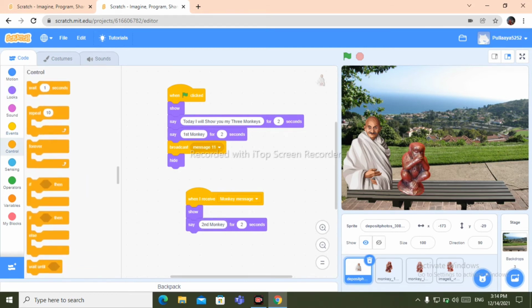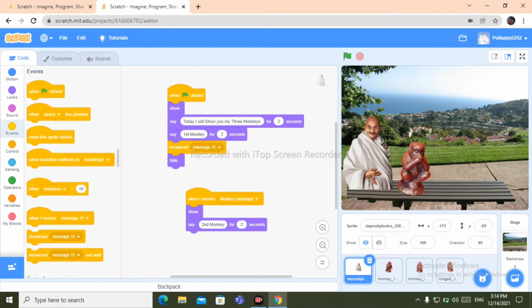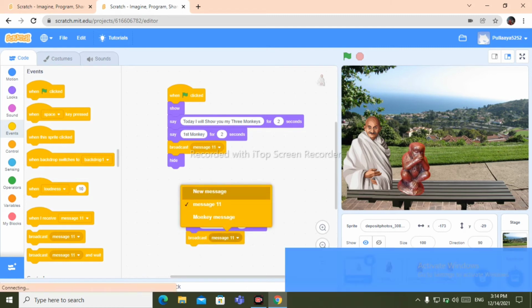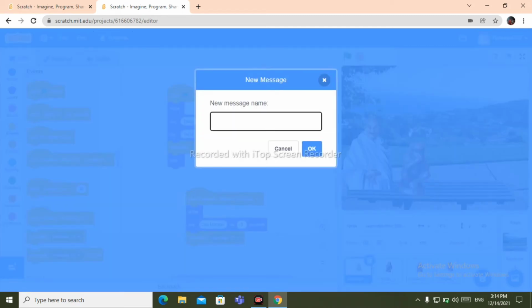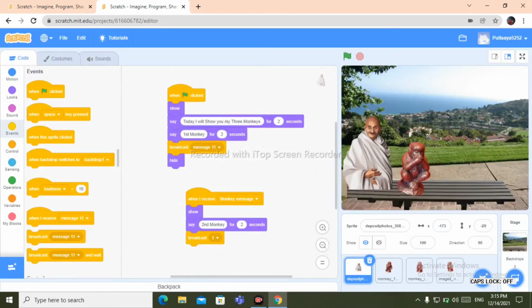Now go to events, take broadcast message, type, create a new message and renaming it as 1, click on OK. Okay,